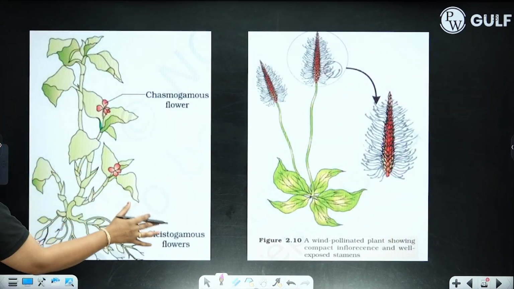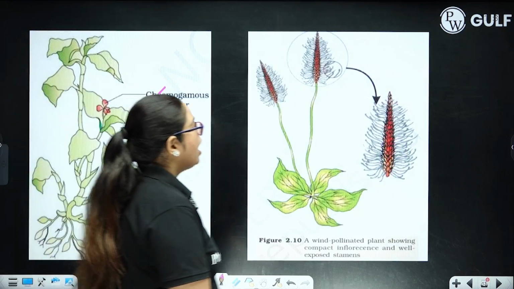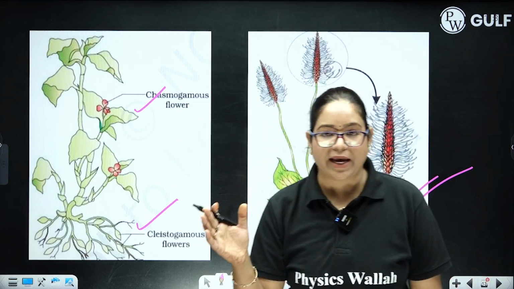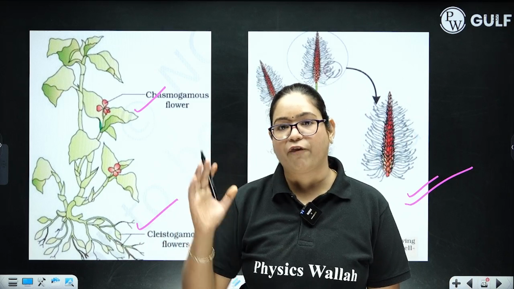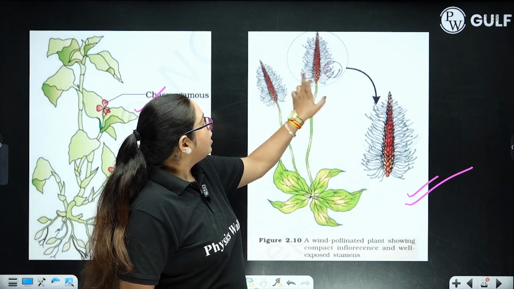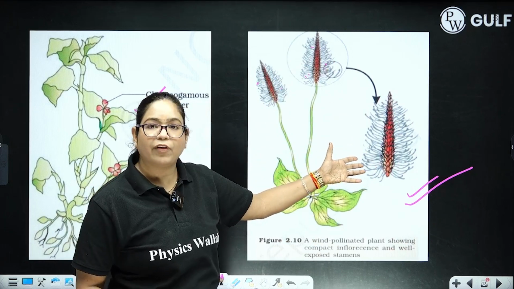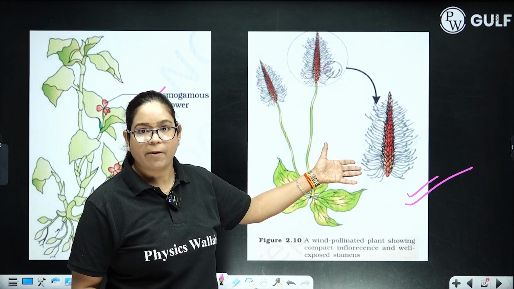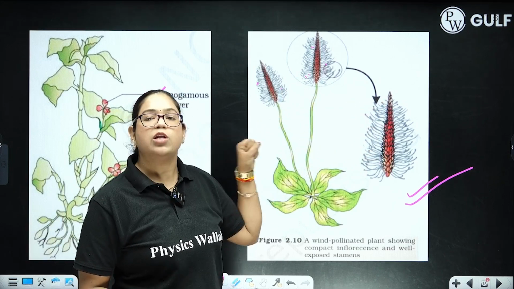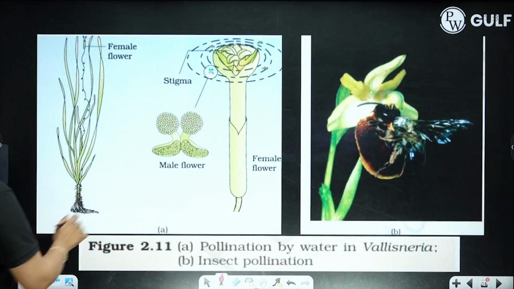Next, very easy figures: chasmogamous flowers, cleistogamous flowers, open and closed flowers. Wind pollination. How is wind pollination done? What are the various characteristics of wind pollinated flowers? So you can make this diagram showing the wings, or you can say the feathery effects of the filamentous structure of the stamens and stigma. This is the stigma. Feathery stigma is present to capture the wind pollinated pollen. Okay. Next figure is of Vallisneria.